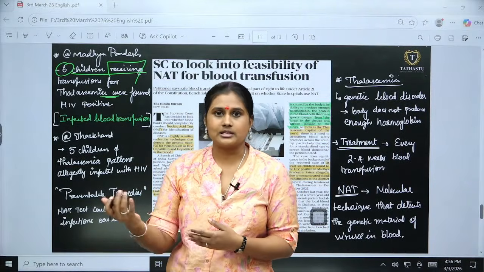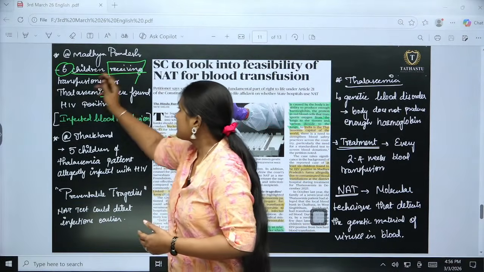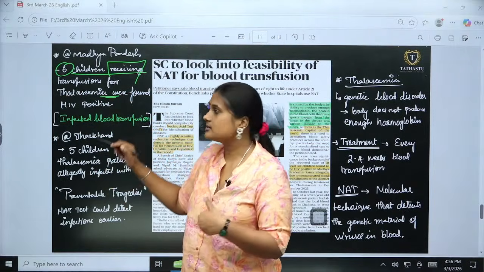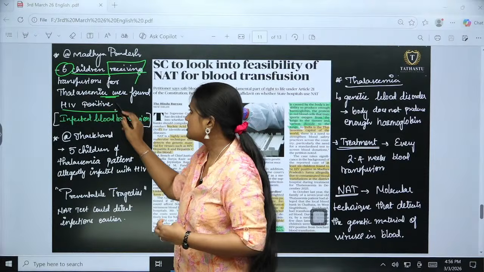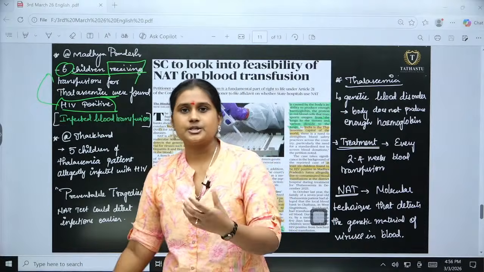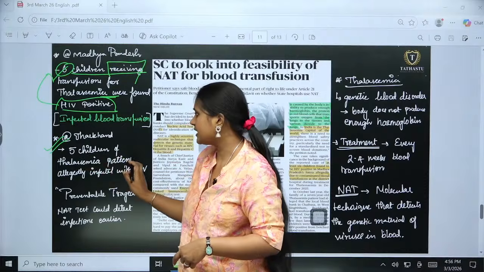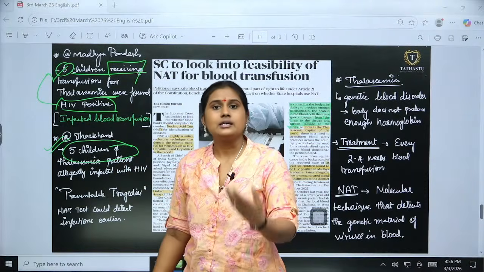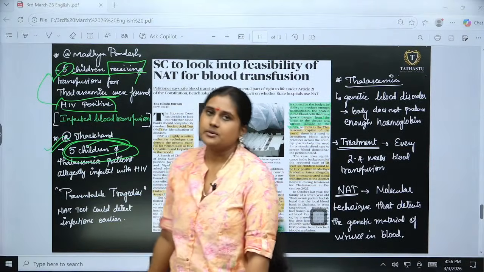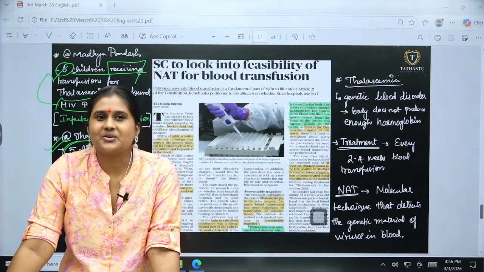There should be blood transfusion. But when transfusing the blood, we came to understand that HIV positive, infected blood was transmitted to these thalassemia patients. Not only in Madhya Pradesh, but also in Jharkhand, 5 children. Earlier it was 2, and later 3 were added. So 5 children got HIV. Thalassemia is more common in India. Yes, Avya. Okay.